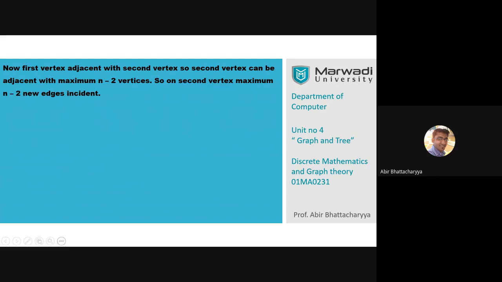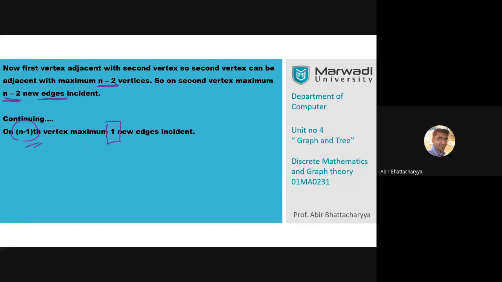Now the first vertex is adjacent with the second vertex. So the second vertex can be adjacent with a maximum of n minus 2 vertices. That means it can be incident with n minus 2 new edges maximum. In a similar manner, continuing to the second last vertex, the n minus 1th vertex, the second last vertex can have only one edge remaining maximum. Like the last concept of 5 vertices, only one edge remaining.